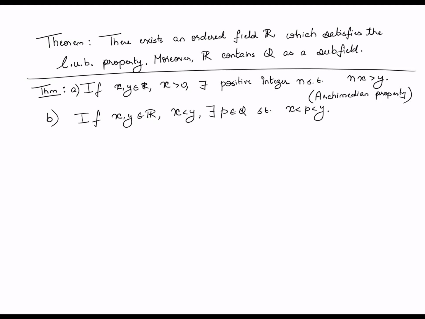It tells you that if I take any two real numbers, there is a rational between those two real numbers. Now, if x and y were themselves rational, then this is obvious. We already talked about this before. There is always a rational between two rationals. But now we are saying there is a rational between any two real numbers. So this property is basically an expression of the fact that Q is dense in R.